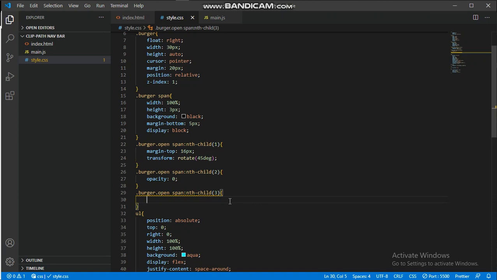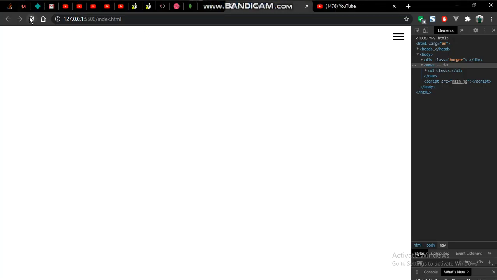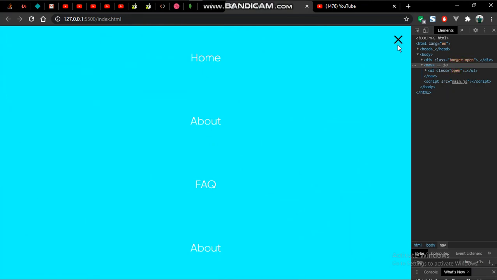Then we'll come to the third one and give it the same thing, but it to be minus because we want it to go the opposite. Ctrl C, let's copy that, Ctrl V, then just give it minus 16 pixels and minus 45 degrees. So if we save that, refresh and click on it, you see it forms that X right there.